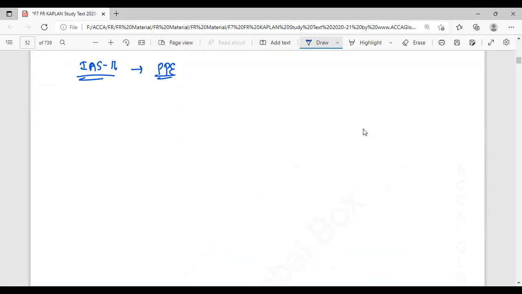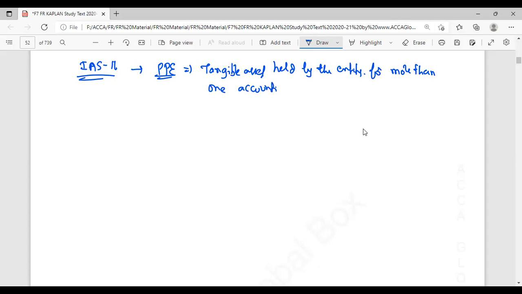Property, plant and equipment is a tangible asset held by the entity for more than one accounting year, either for the purpose of